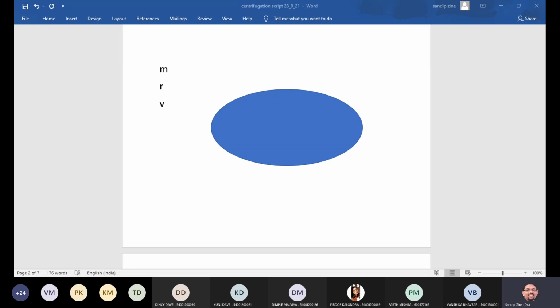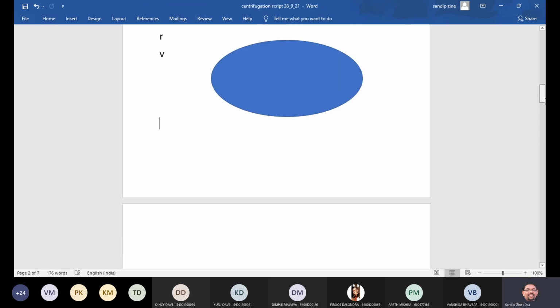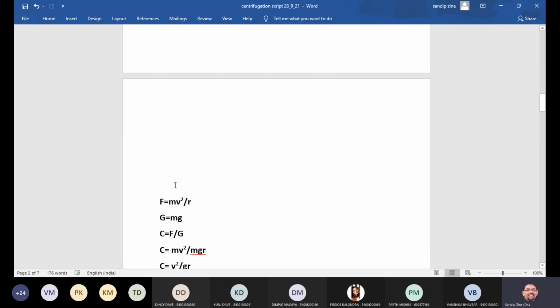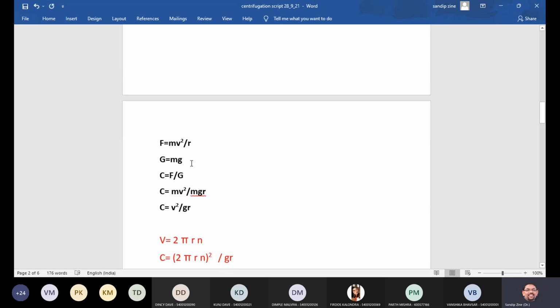So the force acting on the body in a radial direction, which is rotating over here, that force we can write in a mathematical form, that is F is equal to mv square divided by r.